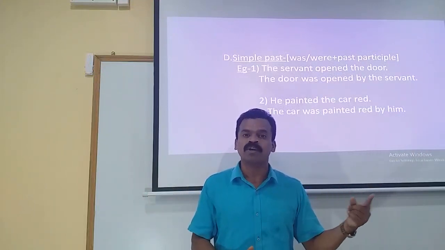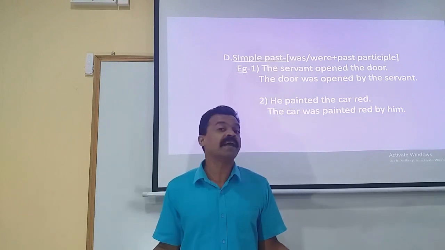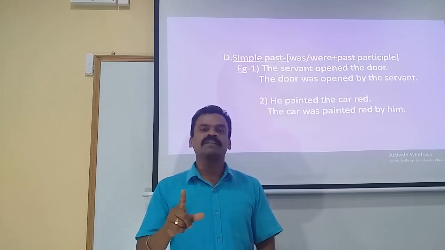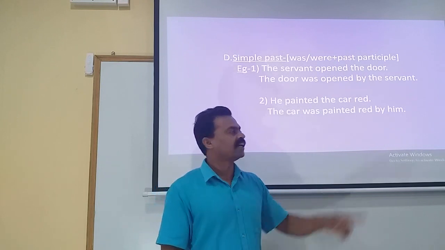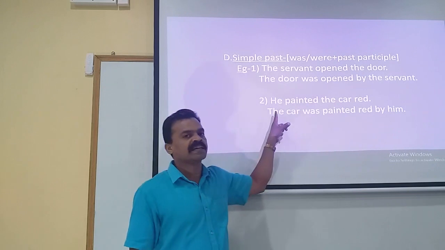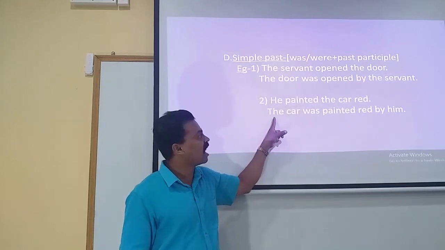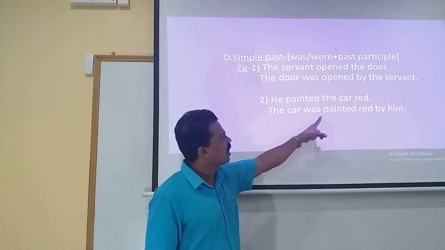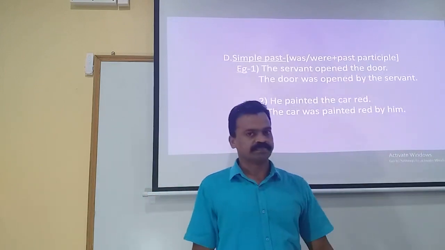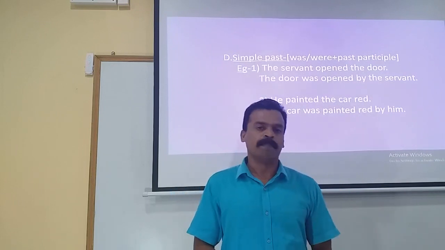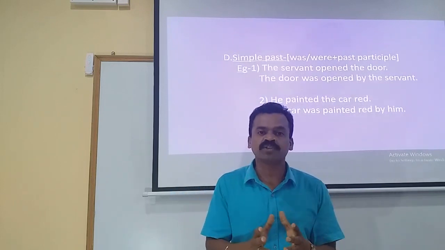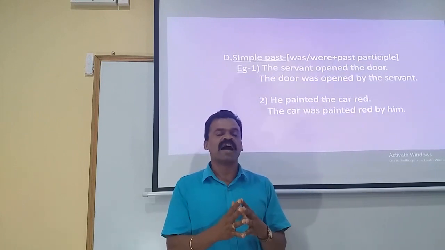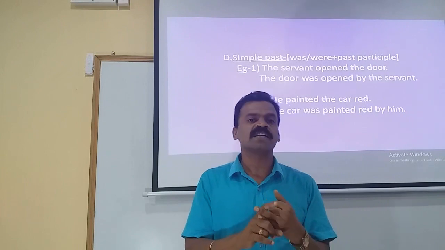What or whom? So here we ask the question, what did he paint? The answer is the car. He painted the car. So therefore the car becomes the object. And the object of the active voice we have to make as the subject in the passive voice. So therefore the car, being singular, takes was plus the third form of the verb. So the car was painted red by him. So once again, let's see the rule: when the statement is in simple past, we have to make use of was or were plus the past participle form of the verb.